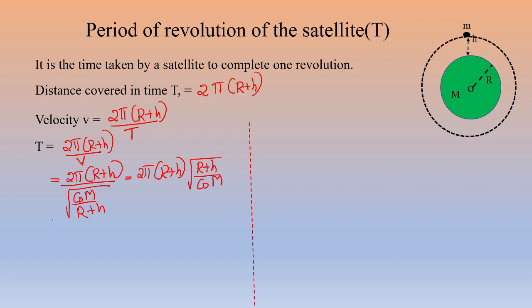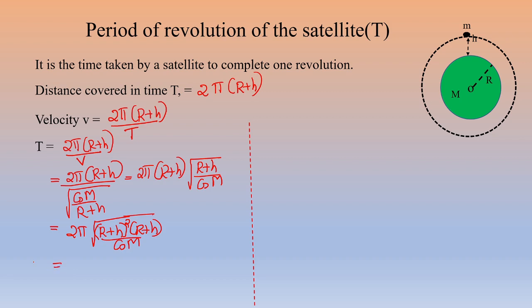When we take r plus h into the bracket, we can write 2 pi into square root of r plus h square into r plus h, divided by capital GM.